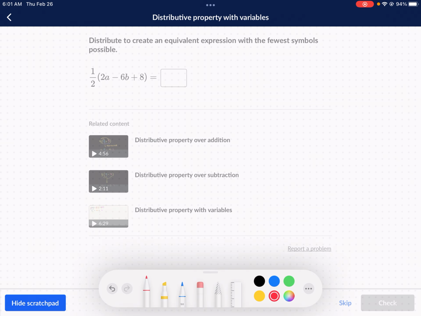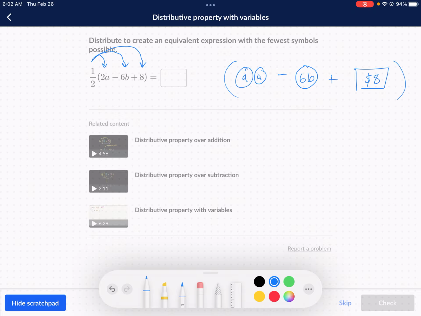All right, I'm so glad we got this one. So now we have 1/2. Oof, what do we do with this fraction? The same thing, okay? So we're going to multiply 1/2 times each one of those terms inside, or just half of what's going on, okay? So let me put it into context of what we've been doing. So we got 2 bags of A inside the parentheses. We got 6 bags of B that we're subtracting. I'm just going to do 6B. I'm not going to draw 6 bags. And then plus the $8. Okay, we know how much that is. And we want half of that.